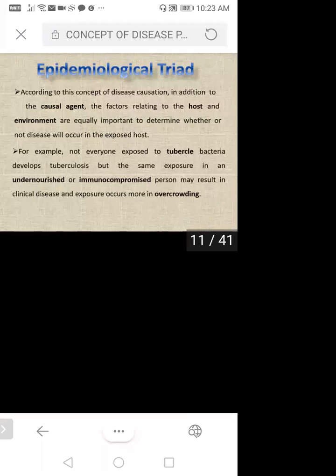We have one diagram related to that, which I'll show you later. So here you can see what the epidemiological triad is according to this concept of disease. This is also a concept of disease only. According to this concept of disease causation, in addition to the causal agent, who is that agent? The agent is the causal agent, which may be a microorganism or bacteria. The factors relating to the host and environment are equally important to determine whether or not disease will occur in the exposed host. So three things are very important: agent, host and environment.